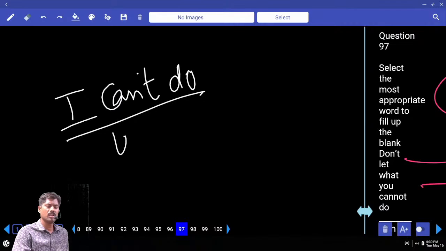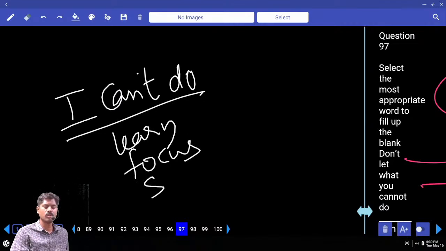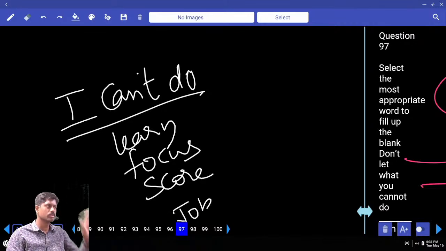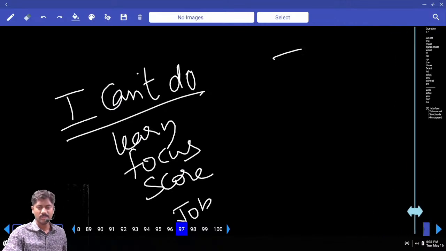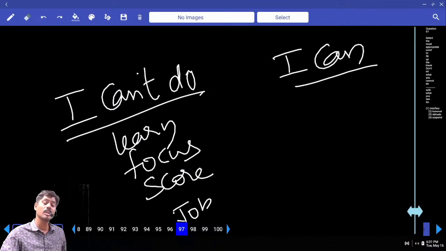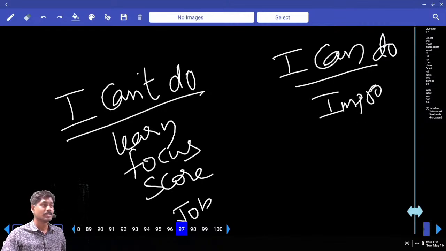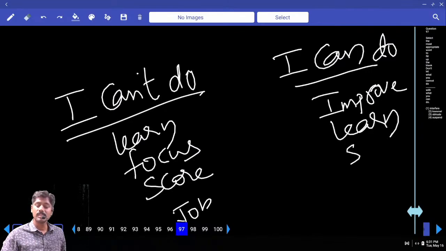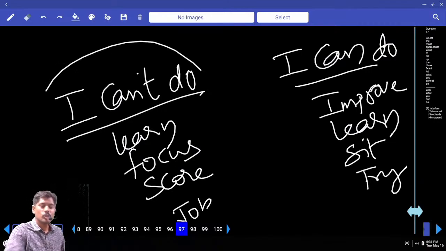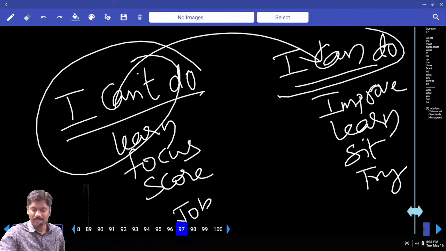I cannot learn, I cannot focus, I cannot score more marks, I cannot get a job. For example, these are my doubts. Now, positive, what I can do? I can improve my knowledge. I can learn. I can sit and focus. I can try to get a job. So this should not come and disturb this.